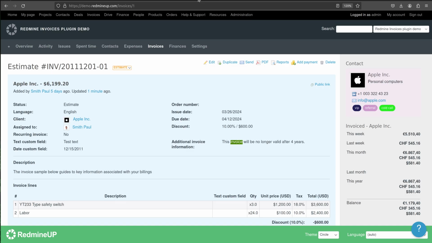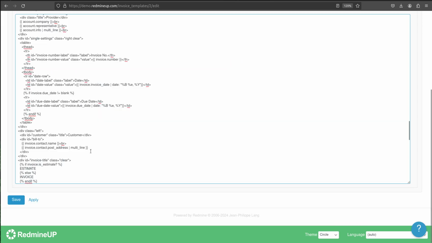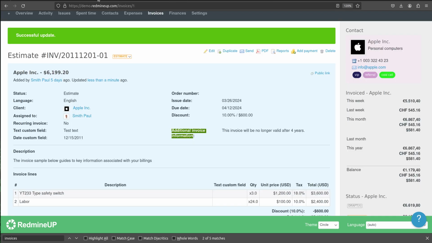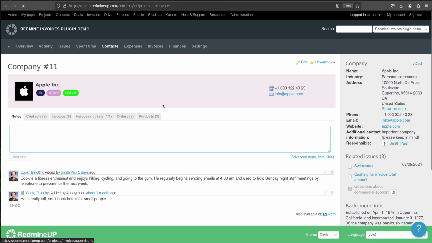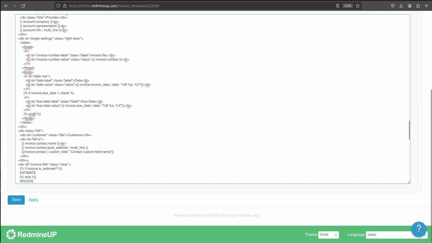Again, this is just a simple example, so it is up to you where to add your custom fields into the custom invoice. This is just for showing purposes. The custom field of the contact that we have just made is this one. We're going to copy paste it just to be sure that everything is fine. Invoice contact custom field, and the name of the custom field is this one, additional contact information.